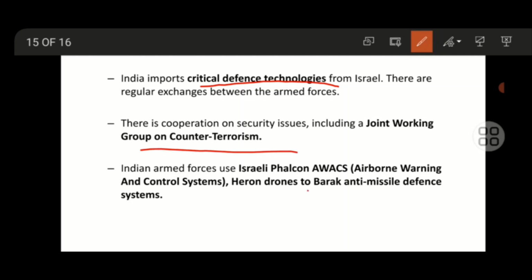Indian armed forces use the Israeli Falcon AWACS, airborne warning and control system, Heron drones, and the Barak anti-missile defense system.